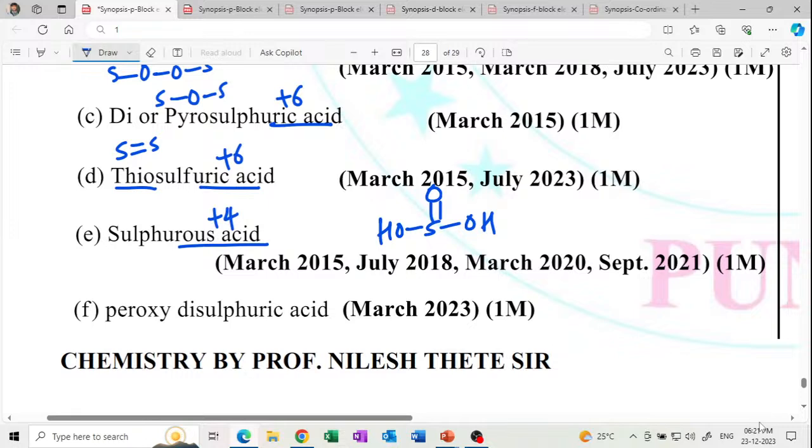Next is the peroxy. Sulfuric stands for +6 oxidation state. Peroxy means an oxygen-oxygen linkage. Get it? So that's peroxy disulfuric acid.